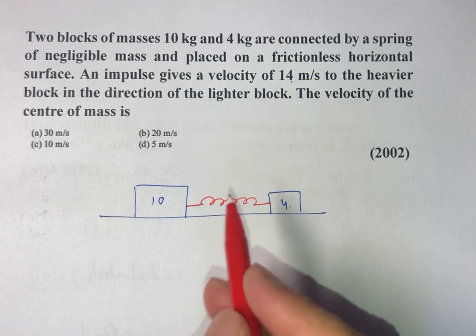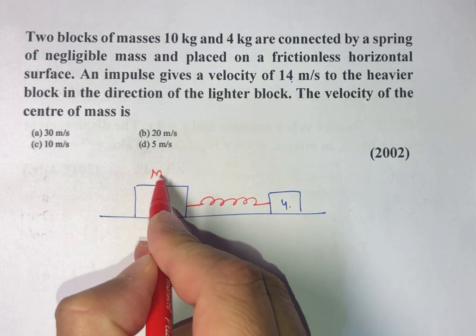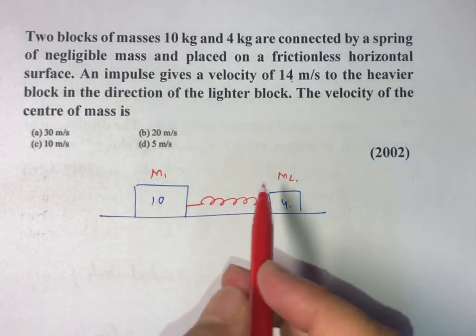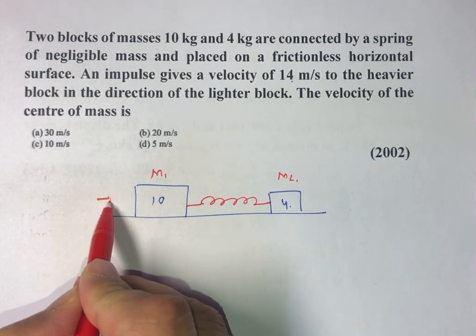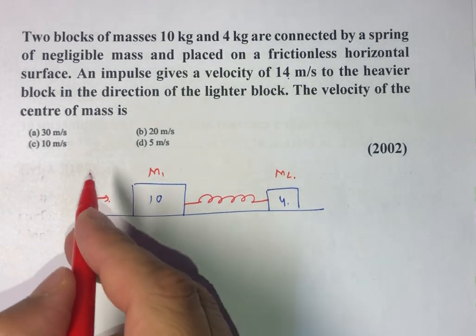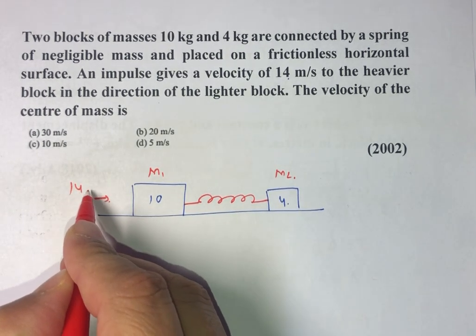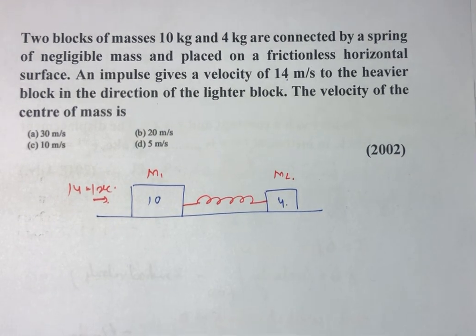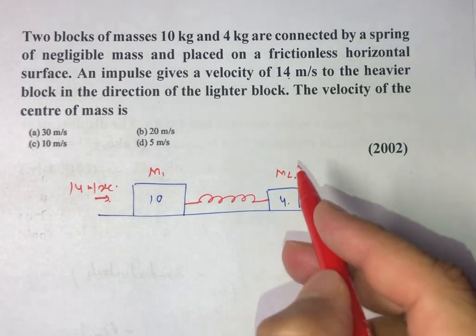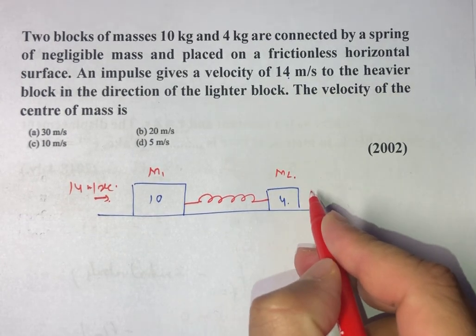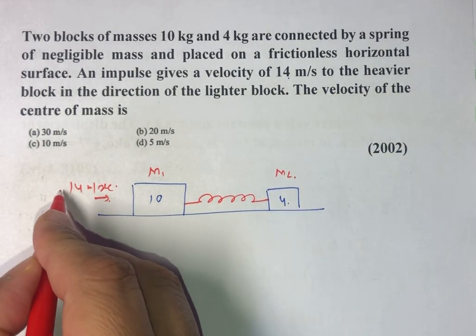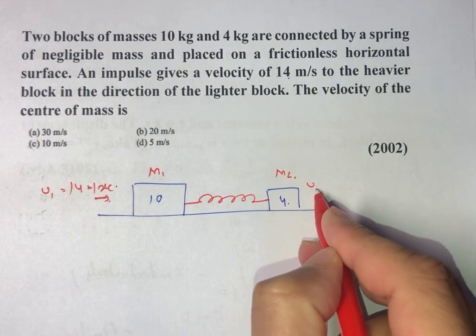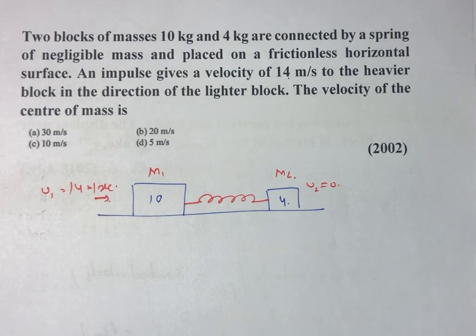Let us suppose that this is our M1 and this is our M2, and initially an impulse of velocity 14 meter per second is given to the larger block, that is mass M1, and M2 at that particular moment is stationary. Let us suppose this velocity is V1 and M2 is having initial velocity V2, that will be equal to 0.